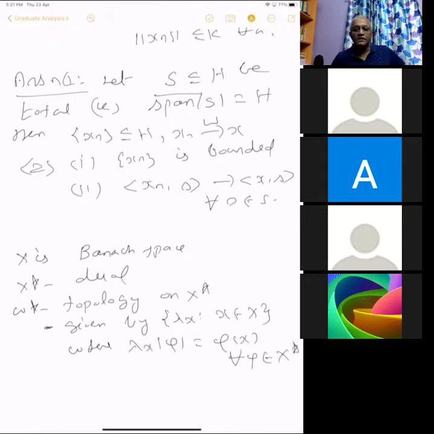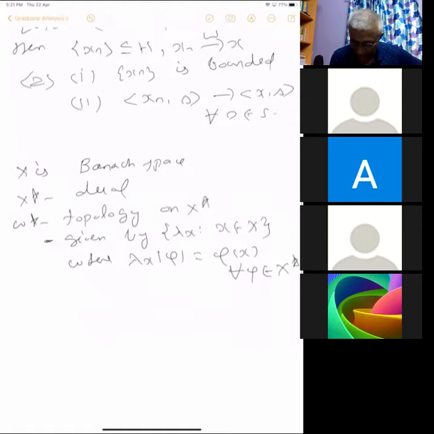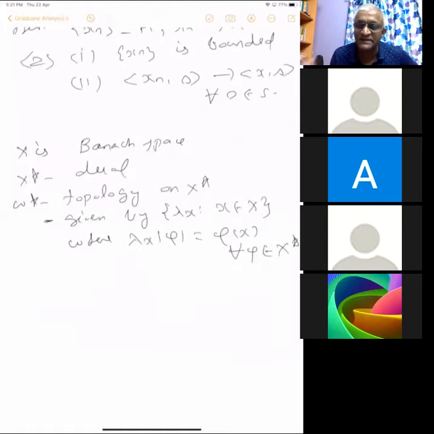If you take all linear functionals on X star, which is X double star, then that is the weak topology. Instead, you take all the functionals given by the pre-dual, given by the evaluation function, which is in X double star. X is contained in X double star, and it is the topology given by that X. So this is what is called weak star topology.